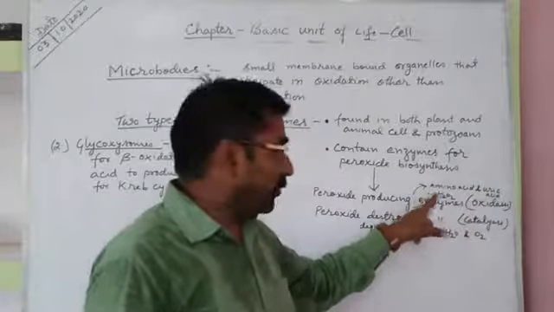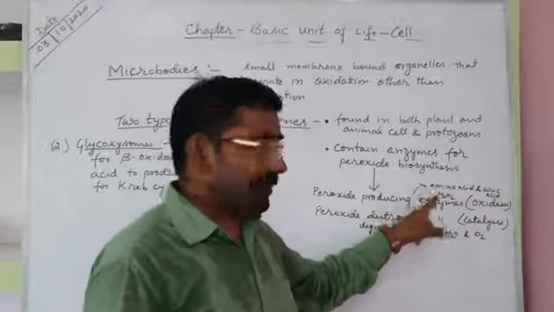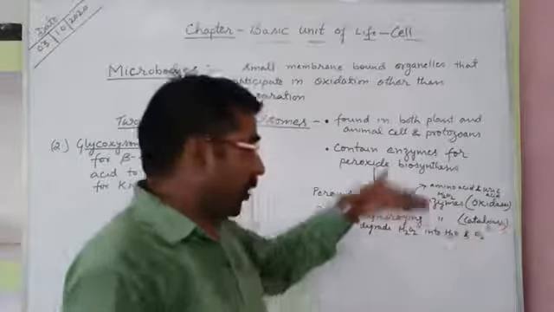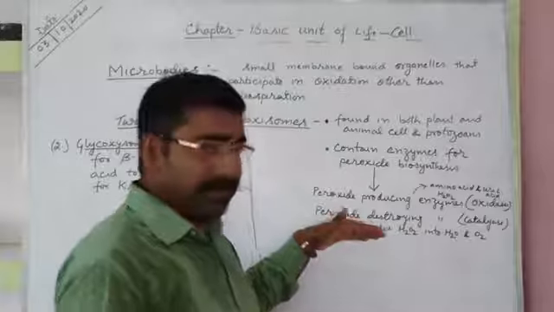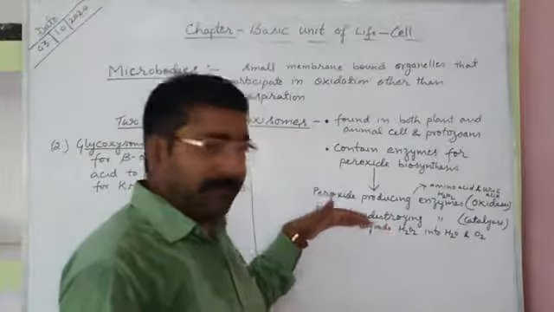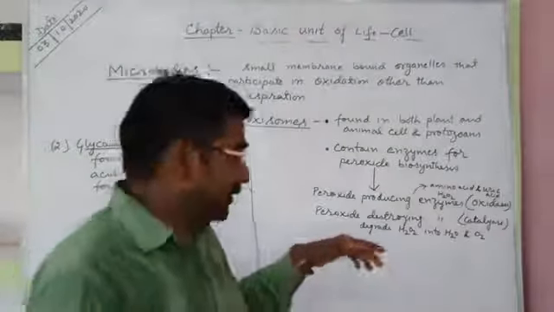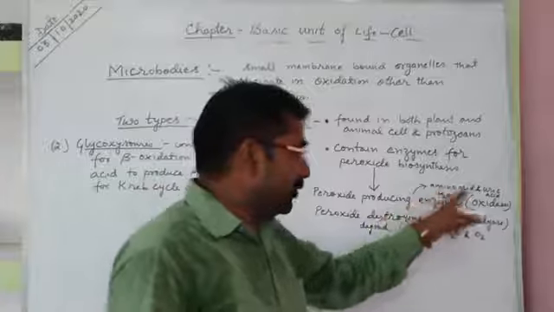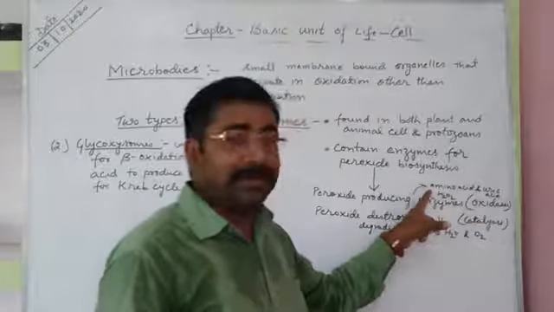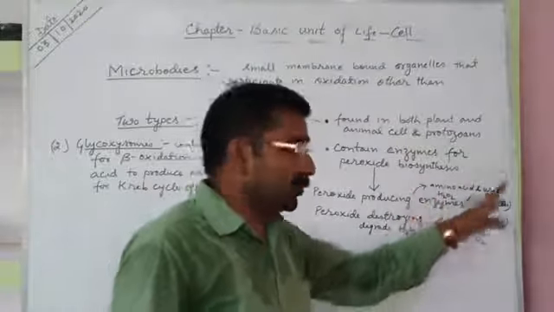The chemical formula for hydrogen peroxide is H2O2. So the oxidase enzyme present in peroxisomes oxidizes amino acid and uric acid to produce hydrogen peroxide, H2O2.